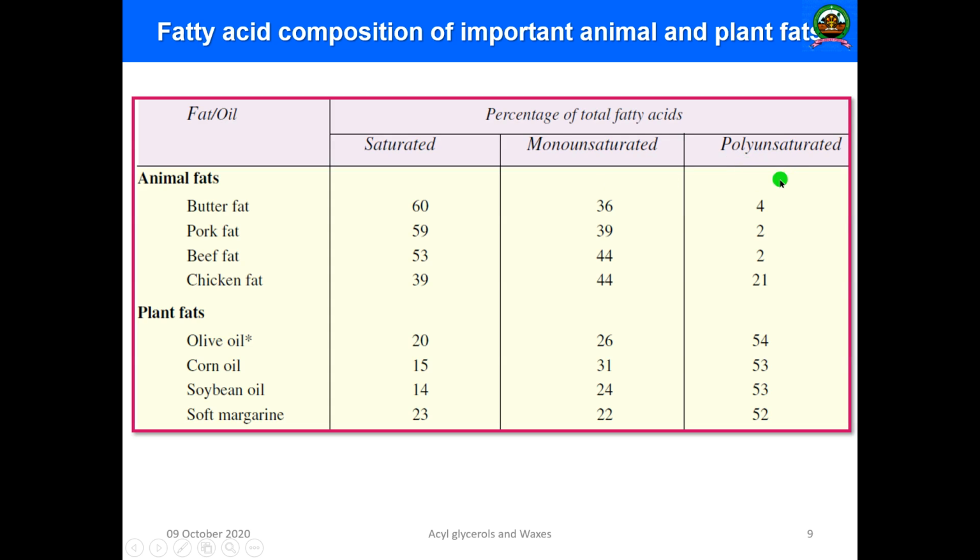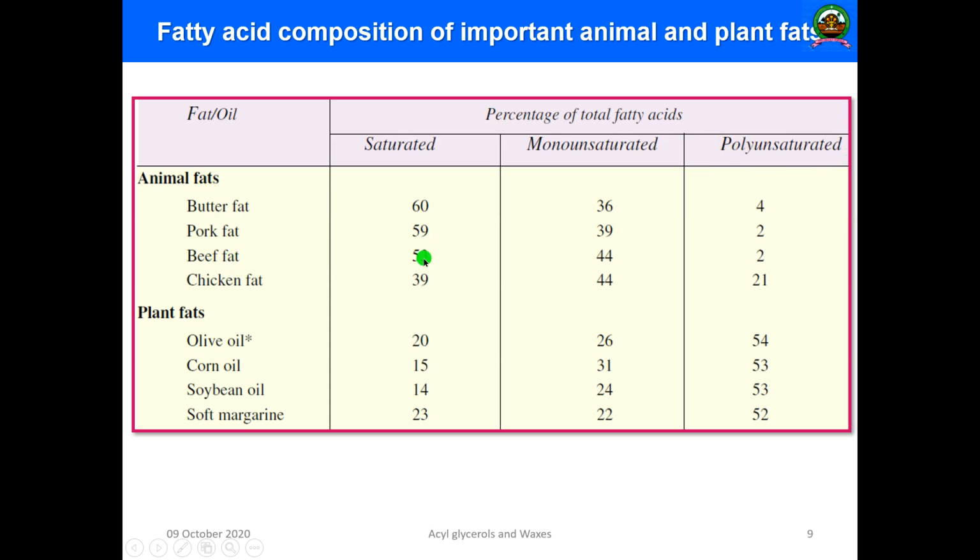Then polyunsaturated, they have mainly 4%. Most of the time they can exist in the saturated form, then comes the monounsaturated form, and very rarely they can exist in a polyunsaturated form. Only 4%. Then pork fat, similarly, 59% can exist as saturated fatty acid, 39% as unsaturated fatty acid, and only 2% as polyunsaturated fatty acid.